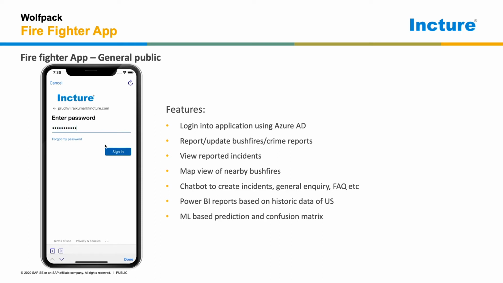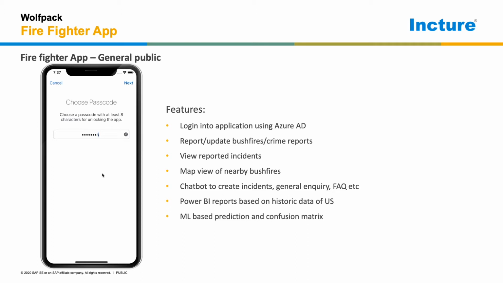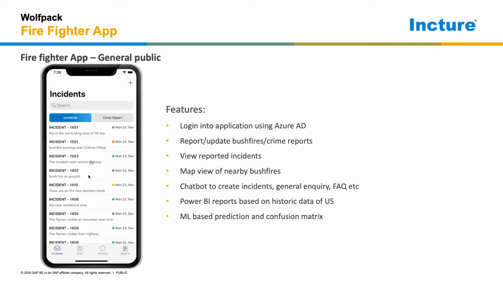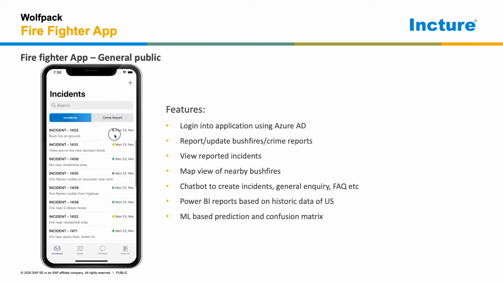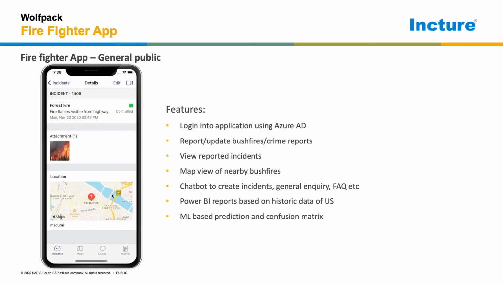He'll enter the password. This is configured with AD. He'll accept the data privacy and then set a one-time passcode. It's asking for a push notification reminder. Here the user will be able to see all the incidents created. Now once he logs in to the application, he'll be able to see incidents, maps, chatbots and reports.